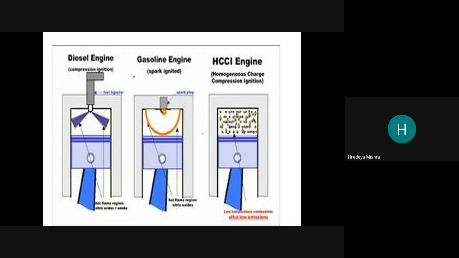So this system generates the energy which moves the piston downward.